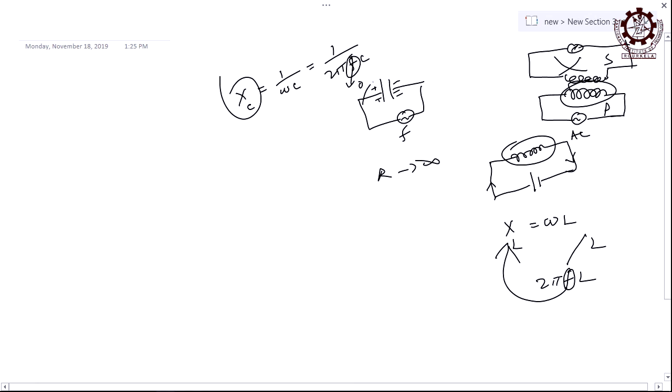If it is DC, it is totally not allowed, because the charge is only appearing in the plates, but there is no flow of charge and no current in the circuit. But if it is AC, what will happen? Why is there current?